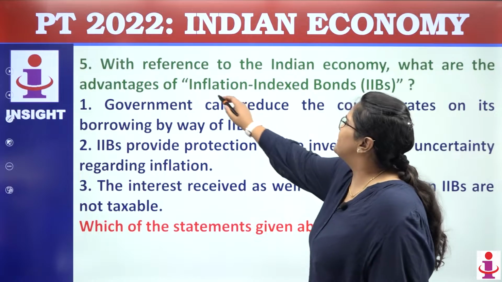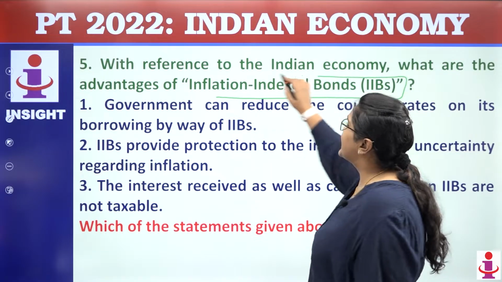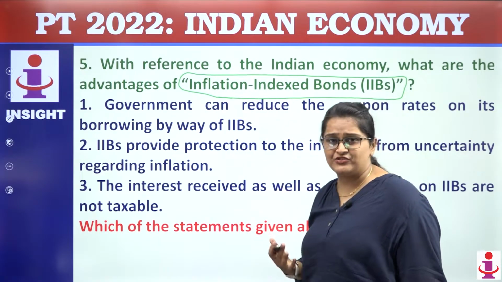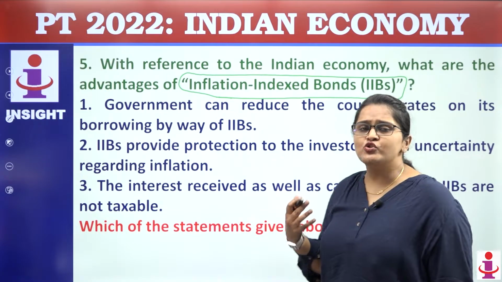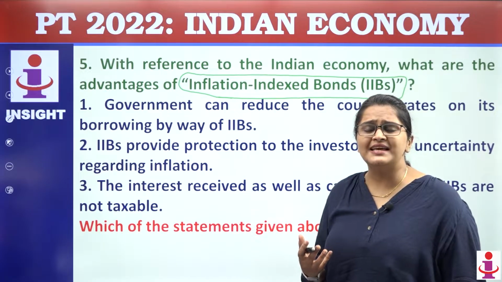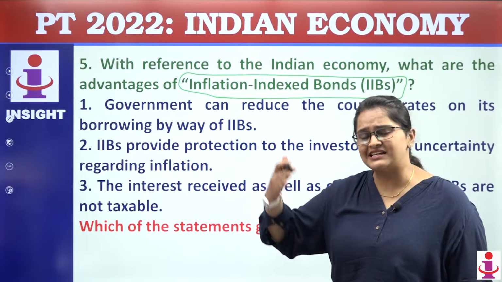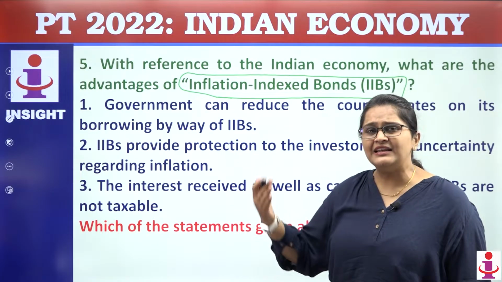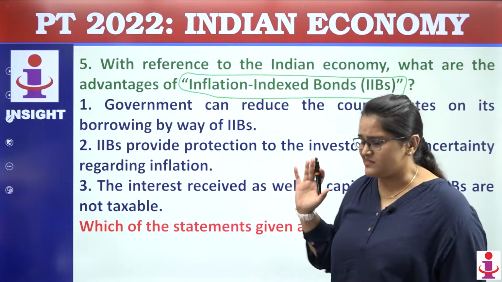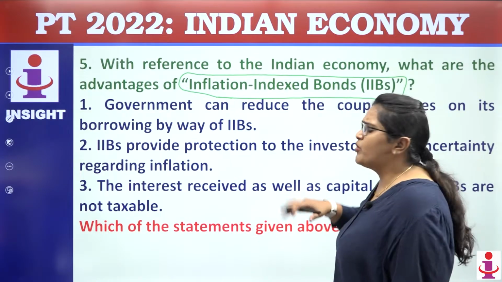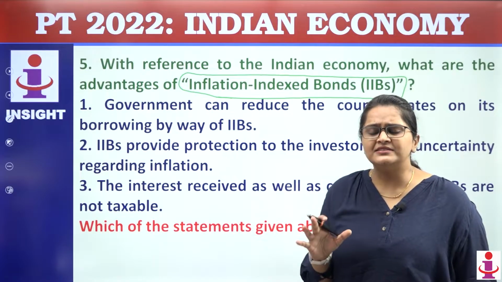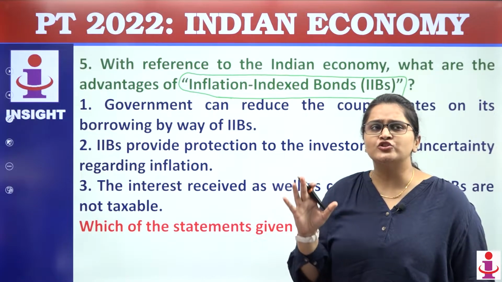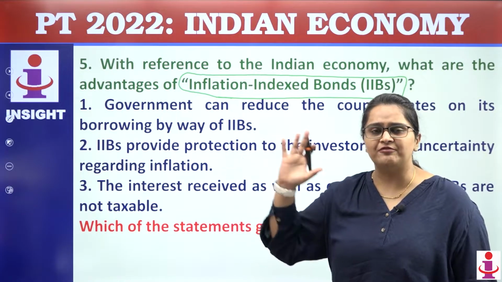Moving towards inflation indexed bonds. Again these were in news after the budget. Which of the following statements are correct? Why the inflation indexed bonds came is discussed in the static part, but it was in news, that is why it is asked. Here these bonds are basically adjusted in such a manner that an investor should feel that, oh, this is as per the inflation.